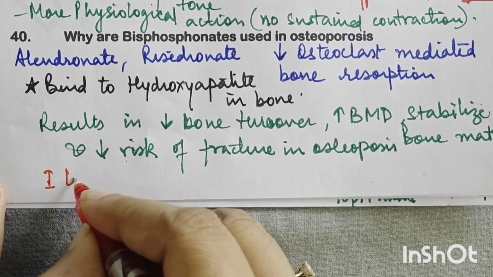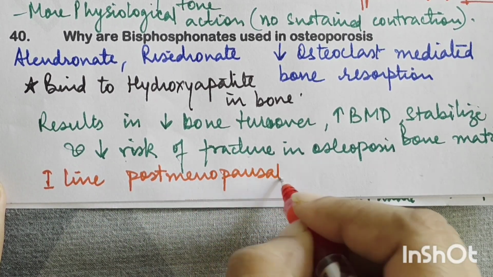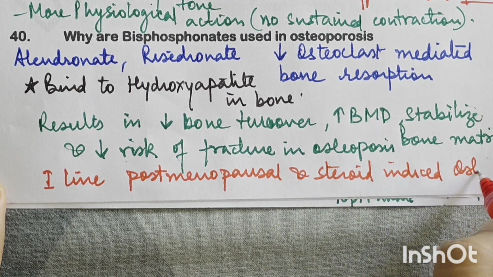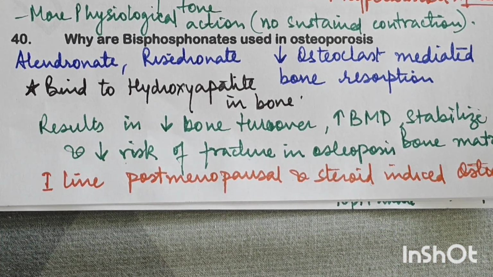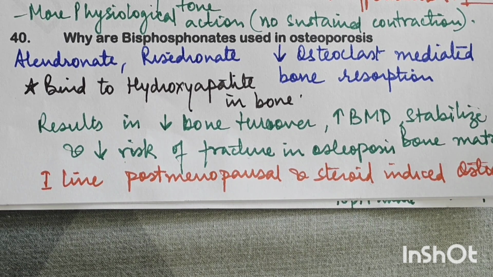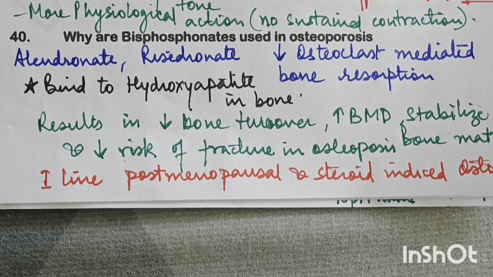They are the first line drug in post-menopausal and steroid induced osteoporosis, right? So this is the benefit of bisphosphonates. They are used in osteoporosis. They bind to the hydroxyapatite crystals in the bone and reduce the osteoclast mediated bone resorption, resulting in increased bone mineral density, reduced bone turnover, stabilization of bone matrix, and decreased risk of fracture in osteoporotic patients. They are the first line drug in postmenopausal and steroid induced osteoporosis.